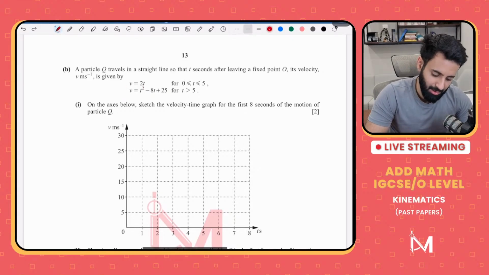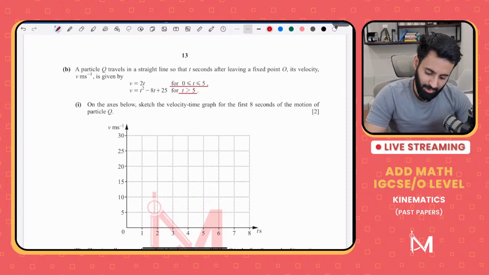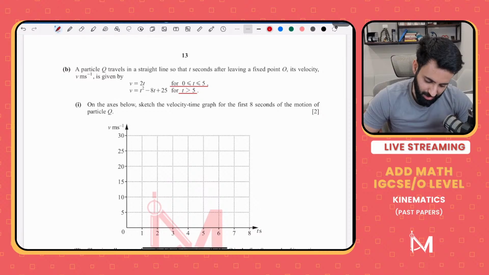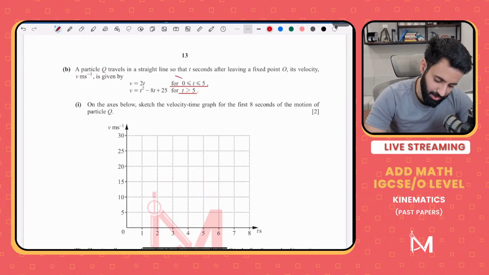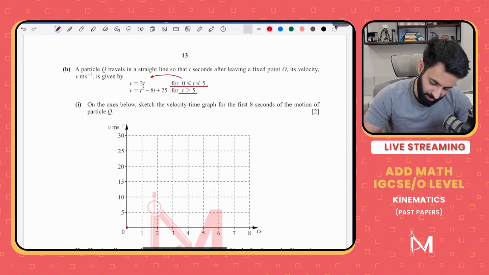Okay, so for different ranges of t, you have different graphs. V is equal to 2t for 0 to 5, so that means it's going to be a straight line. So plug in 0 into the equation, you will get 0. Plug in 5 into the equation, you will get 10. So that means for 0 to 5, this is what the graph looks like.